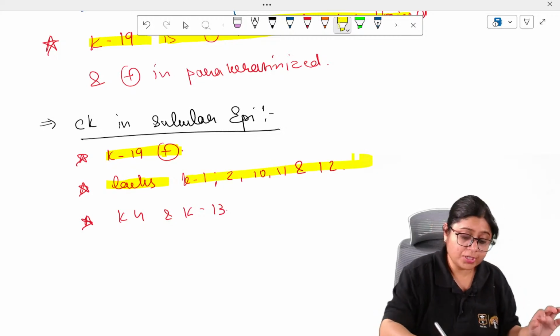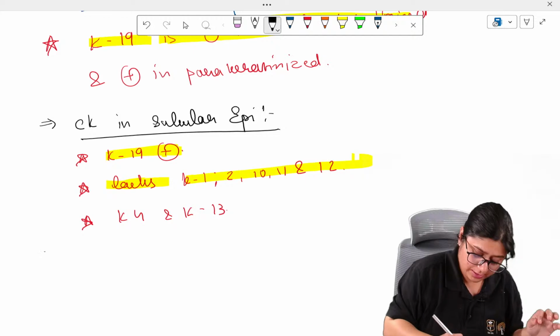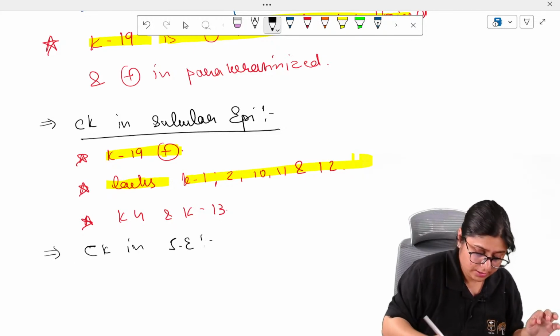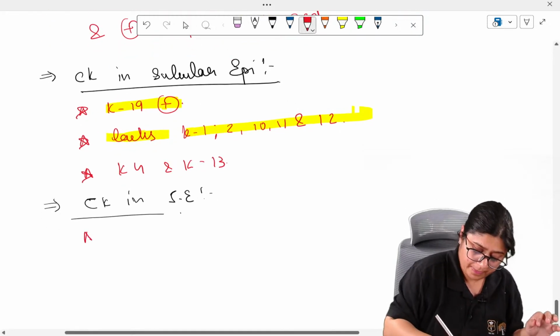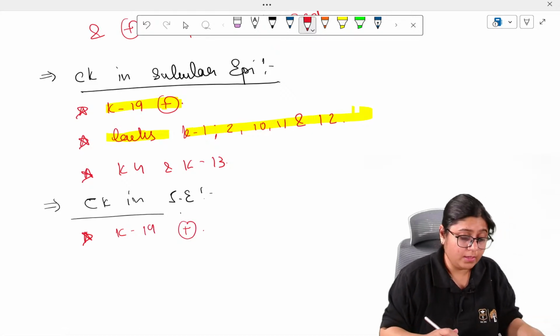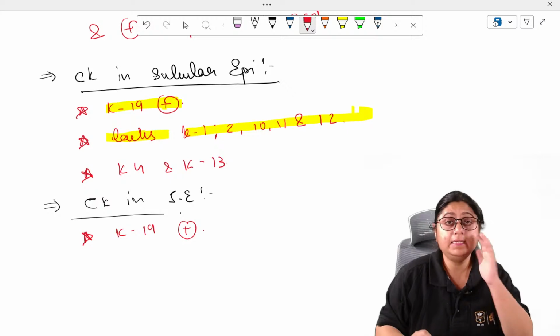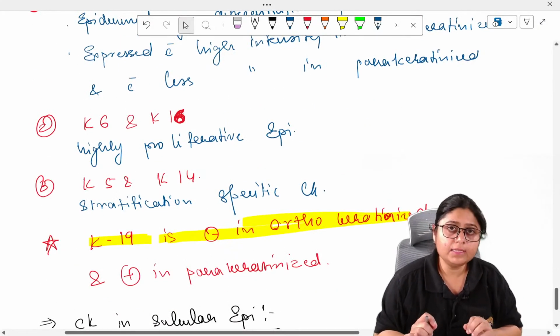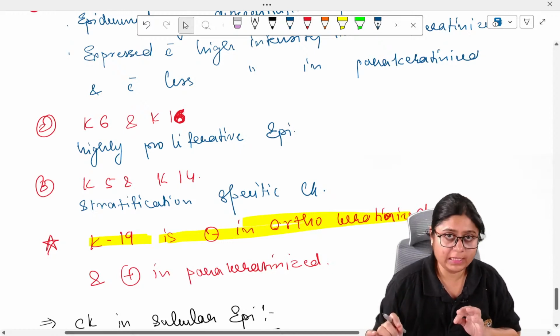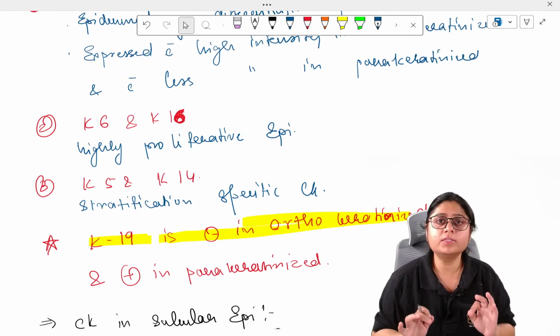Now, the cytokeratins in junctional epithelium. This also has K19. K6 and 16, we have studied, are present in a highly proliferative epithelium, and junctional epithelium is one such epithelium, right?